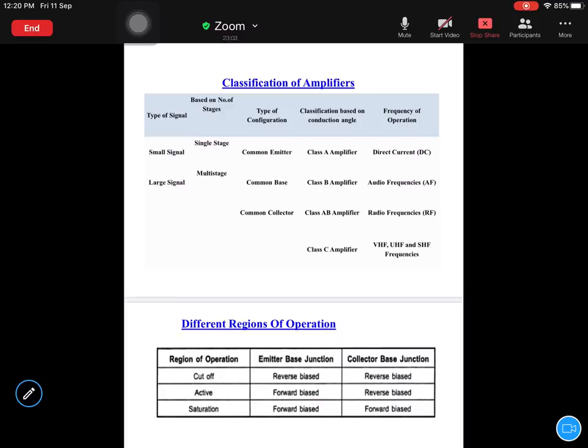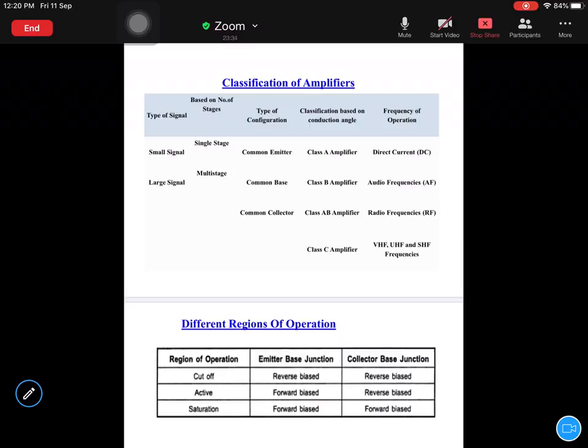You should call it a DC signal, not a DC wave, because a wave has amplitude and time period, but in a pure DC signal there is no time period and such things do not exist. So DC, direct current, does not have any frequency. This is one type of amplifier.